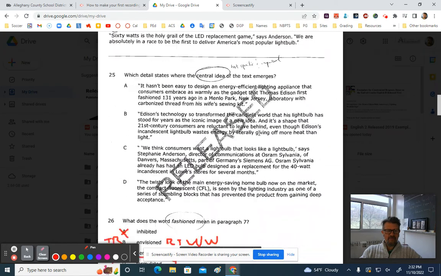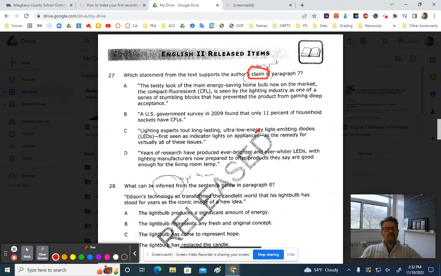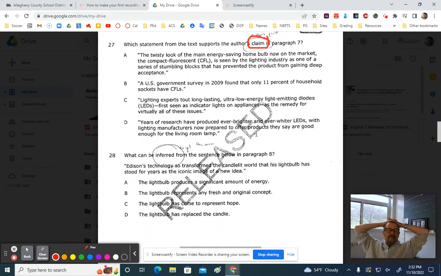Okay, so it's just emphasizing that same idea. So, which statement supports the idea that it has not been easy to design a replacement for Thomas Edison's bulb? And the correct answer choice is A. That's going to be your correct answer choice. Let's look at why. This is an example of why it's been difficult.